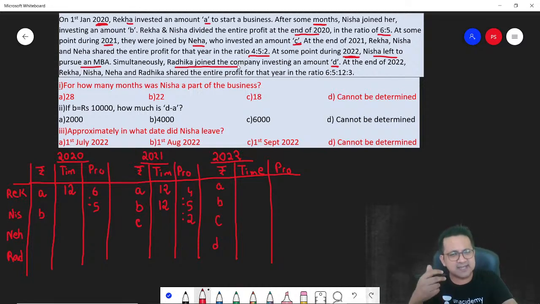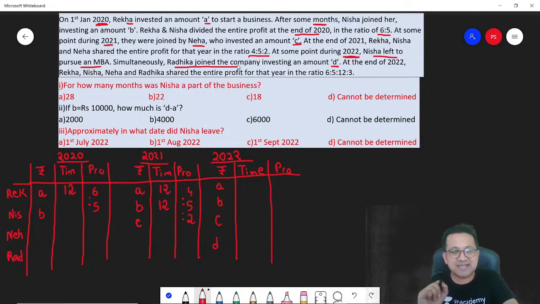During 2022, Nisha leaves to pursue an MBA and simultaneously Radhika joins. Let's take an example. If Nisha leaves on October 31st, that day Radhika joins. So if Nisha leaves after 10 months, Radhika would be there for 2 months. Will you agree? Again an example: let's say Nisha leaves on November 30th. Nisha was there for 11 months. What about Radhika? Same day Radhika joins, so for the balance period Radhika was there.